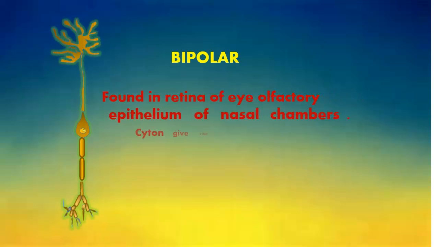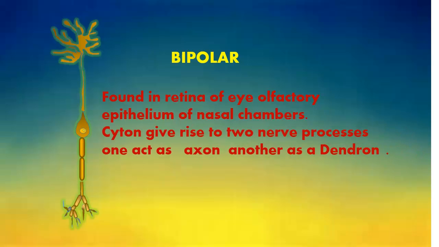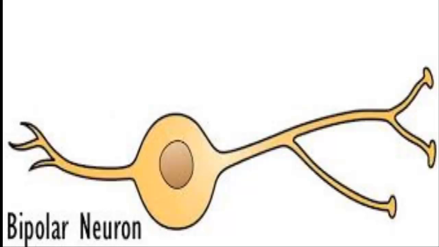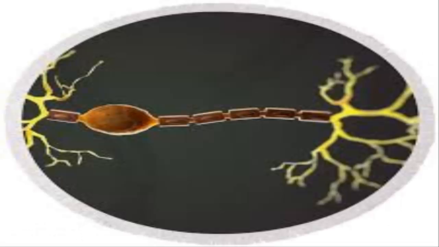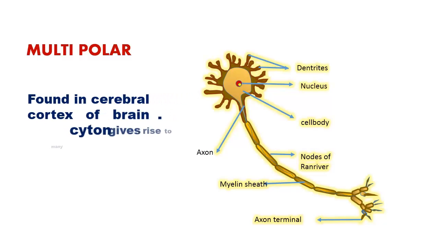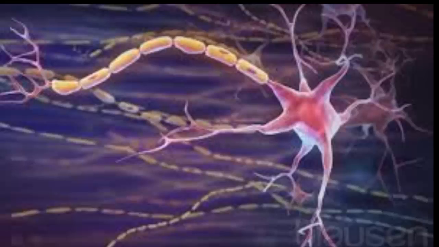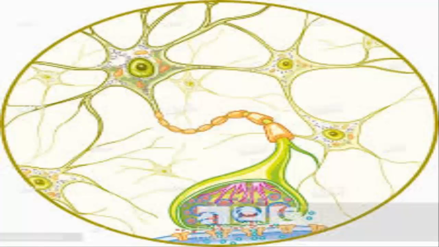Found in the retina of the eye and olfactory epithelium of nasal chambers. The cyton gives rise to two nerve processes, of which one acts as an axon while another acts as a dendron. Number 3. Multipolar. Found in the cerebral cortex of the brain. In this neuron, the cyton gives rise to many dendrons and an axon.